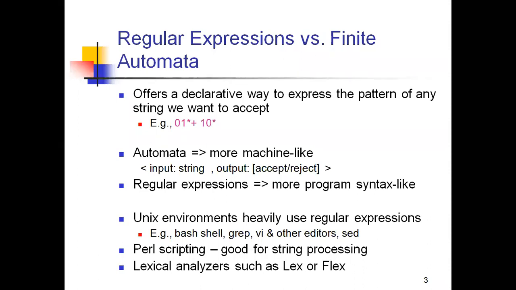And here, to describe simple expressions, this is the way of describing one: 0 1 star plus 1 0 star. And this can be called a pattern. A pattern of any string that we want to accept can be represented like this, right?